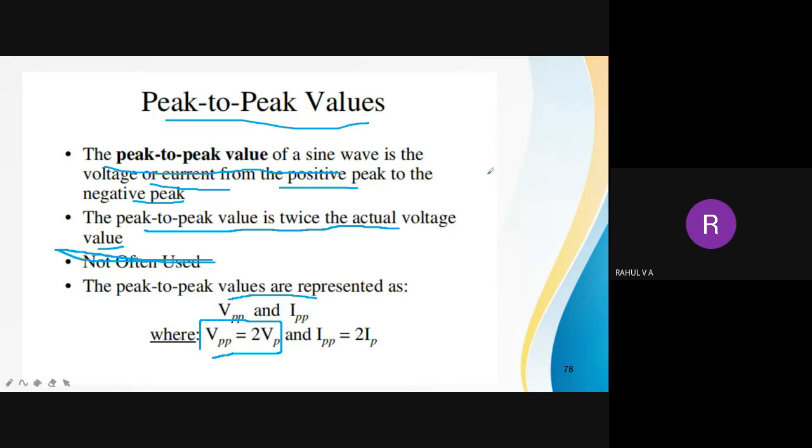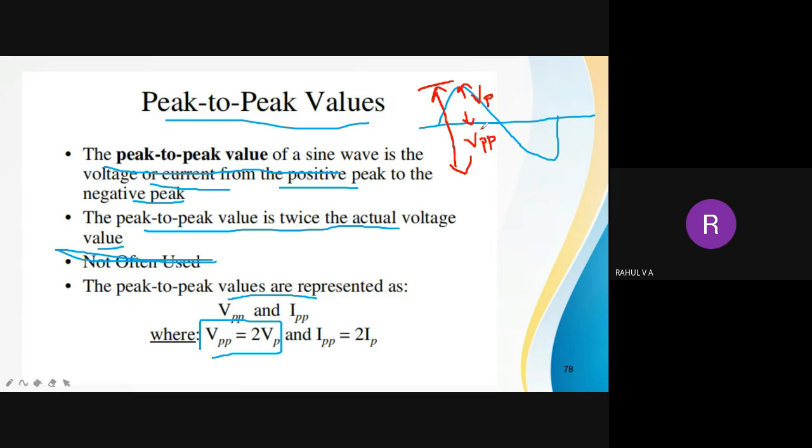Okay, once again, if you draw a sine wave like this, so this is Vp, that is peak value, voltage peak value. For a current waveform it is Ip, and this is actually peak to peak value. That means peak to peak value includes both positive half cycle and negative half cycle. It is measured from peak value of positive half cycle to peak value of negative half cycle. So it is peak to peak.